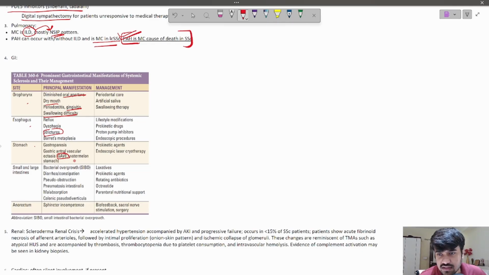So basically this has a watermelon stomach appearance on GI endoscopy. So GAVE is an important manifestation in systemic sclerosis. In intestines, you can have small intestinal bacterial overgrowth, SIBO. Then there can be general manifestations like diarrhea, constipation, obstruction, malabsorption, pseudo-obstruction. In anorectum, there can be sphincter incompetence. So these are the GI manifestations.